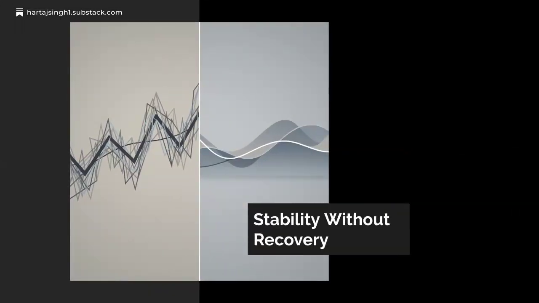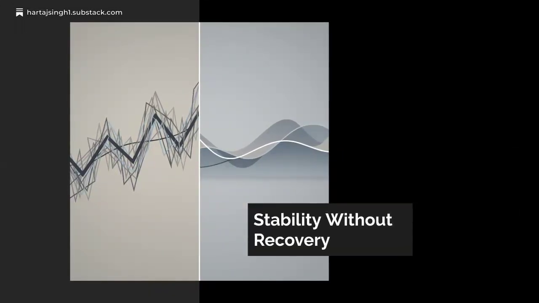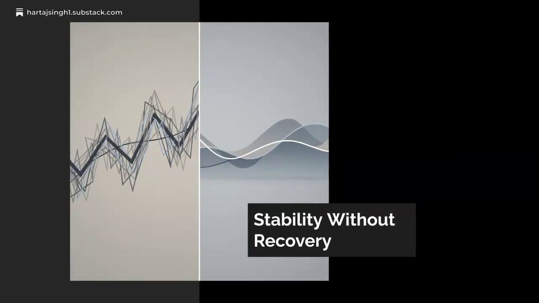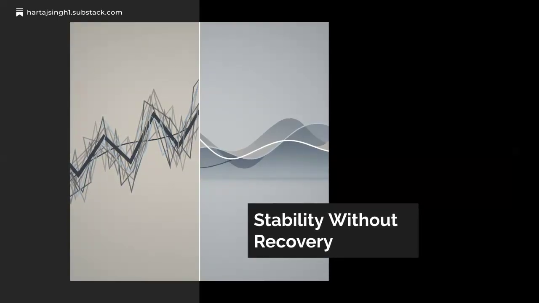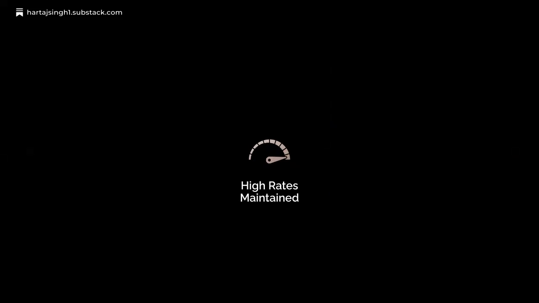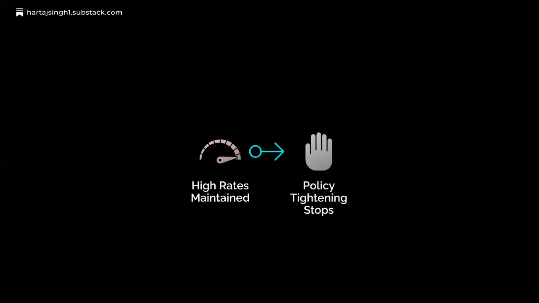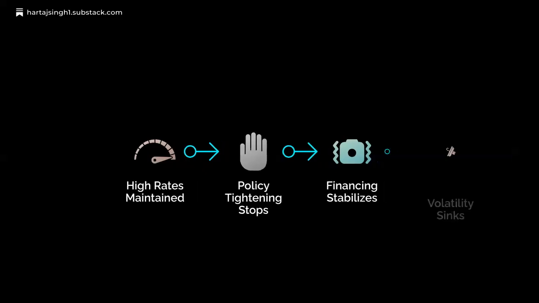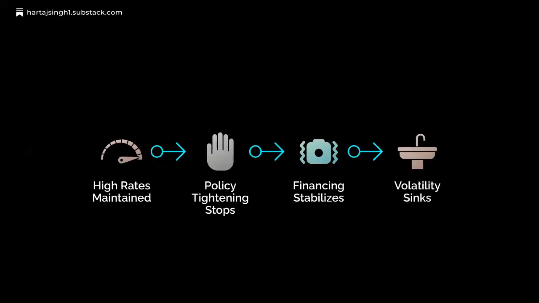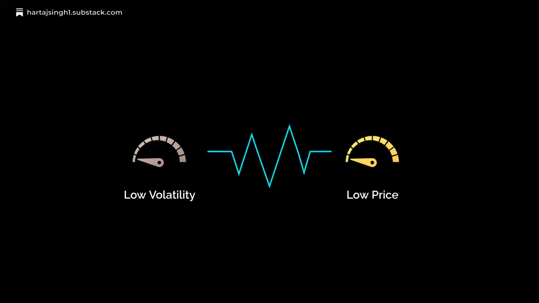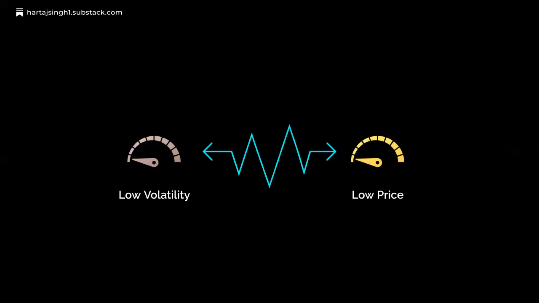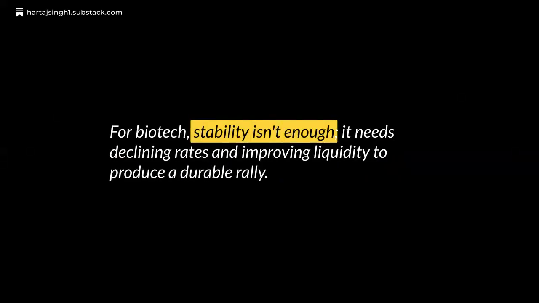Here's the most important observation for the current cycle. Stability reduces volatility, but doesn't generate price recovery. In 2023-24, the Fed kept rates high but stopped tightening. Financing stabilized and volatility sank. Yet we see low volatility alongside low prices, calm markets without valuation expansion. For biotech, stability isn't enough. It needs declining rates and improving liquidity to produce a durable rally.